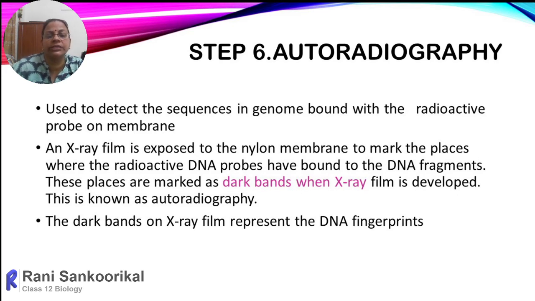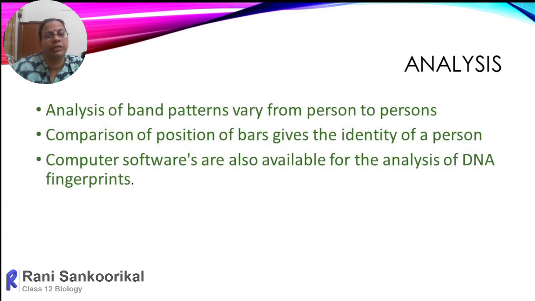The dark bands on X-ray film represent the DNA fingerprints. Fingerprints here mean the location of those VNTRs. Based on that, we can do the last step, analysis of band patterns, which will vary from one person to another. The comparison of the position of bands gives the identity of a person. Between father and mother, 50% of the locations from the father will be repeated in the child, and the mother's 50% will also be repeated.